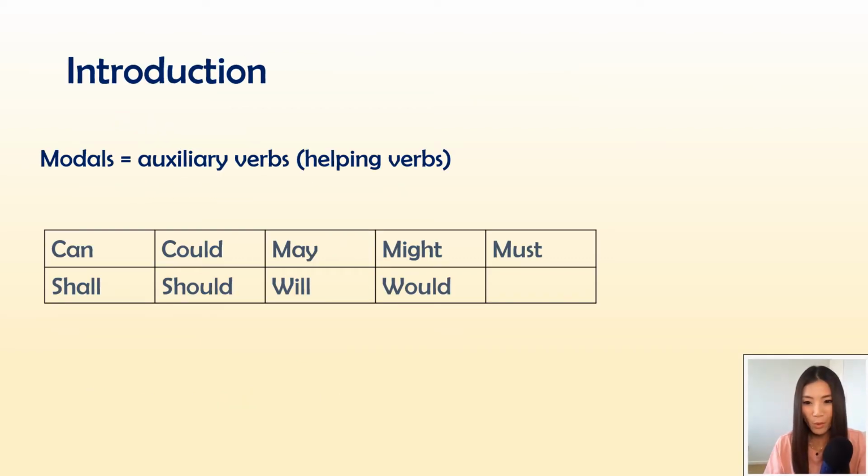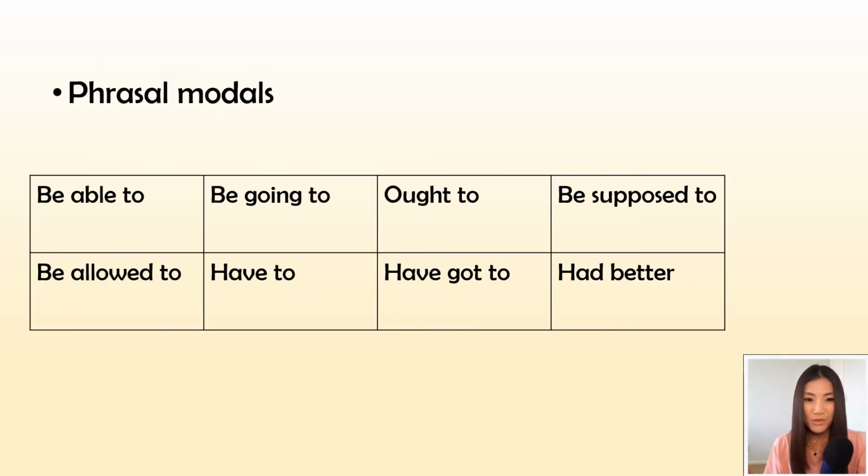So first and foremost, what are modals, right? We have 9 in English. They are can, could, may, might, must, shall, should, will, and would. They are auxiliary verbs or helping verbs. So they're basically not the main verbs in the sentence. Phrasal modals are very similar to modals, except that they are phrases, right? So they're just more than one word.